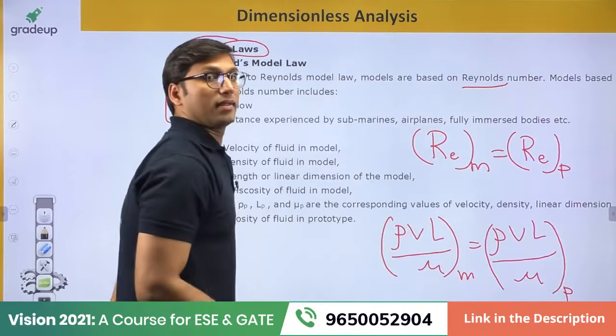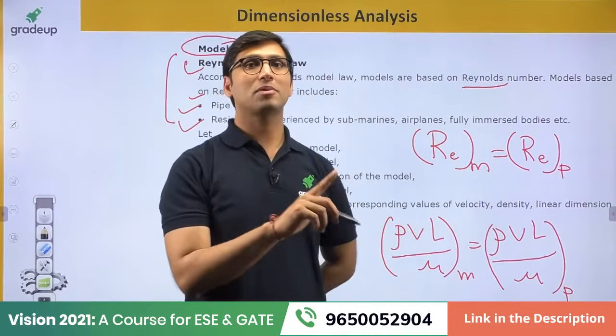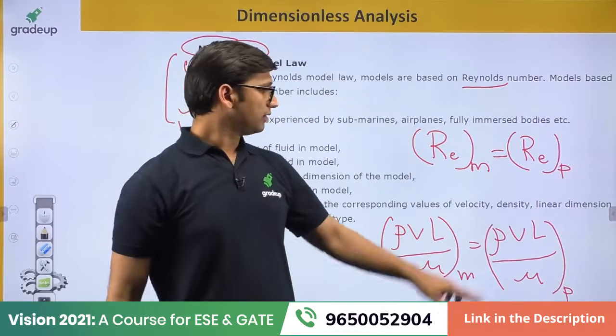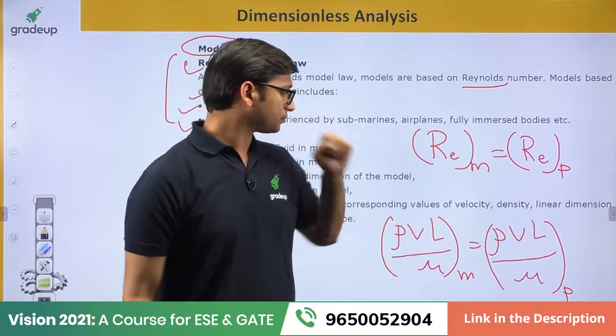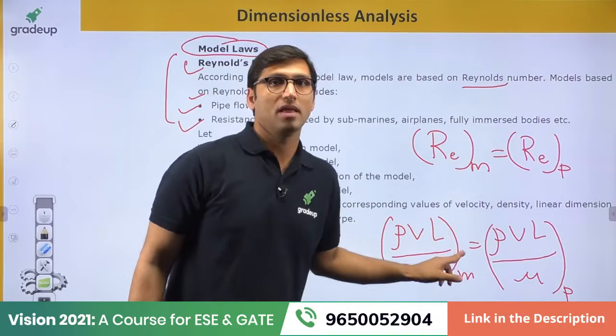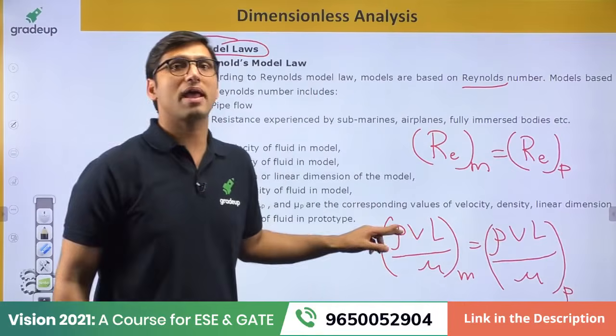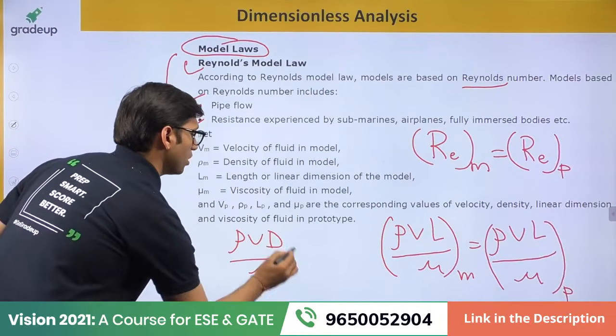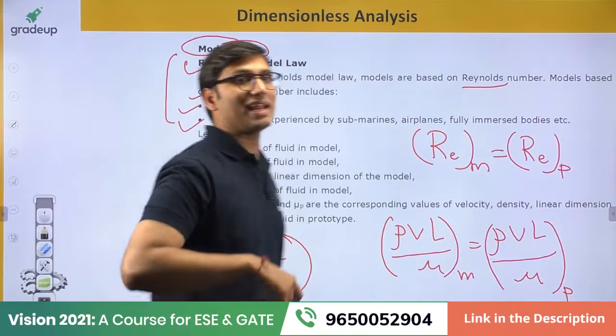Now, this confusion also comes in some students' minds. Sometimes they write L, the length of the prototype or model. They can also write this Reynolds number as rho into V into D over mu. So it totally depends on whether it is a pipe flow.